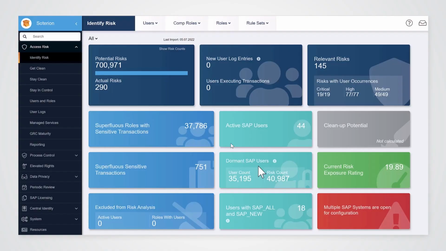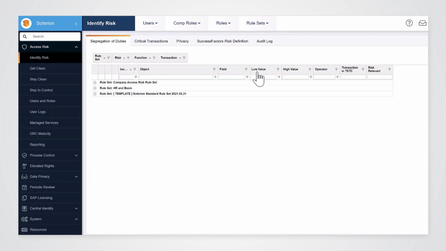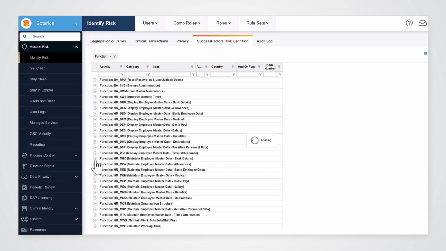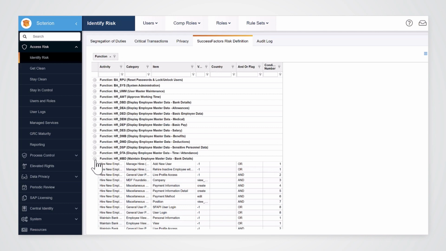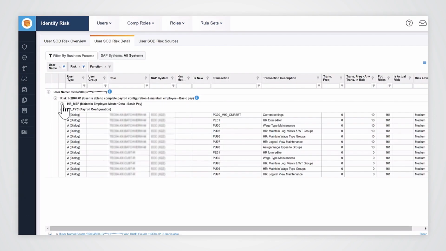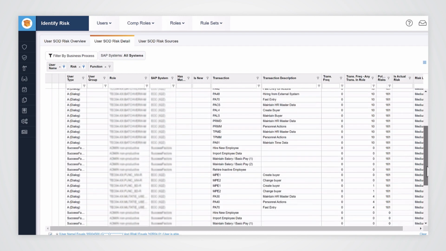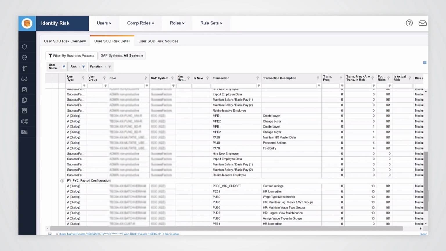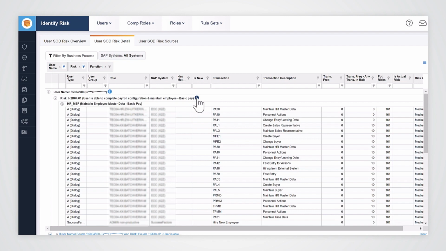Soterion provides an out-of-the-box rule set for SuccessFactors, which allows companies to gain visibility on the access risks for the different systems. In addition to reporting on risk inherent to one system, Soterion also reports on cross-system risk between SuccessFactors, Employee Central, and Employee Central Payroll.